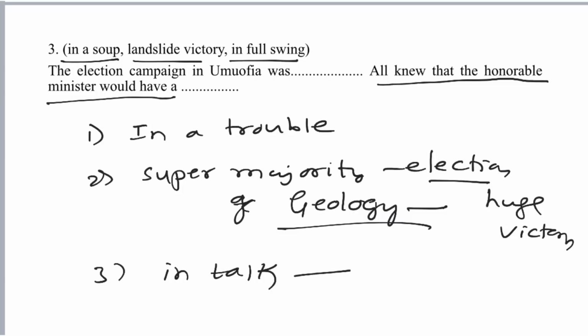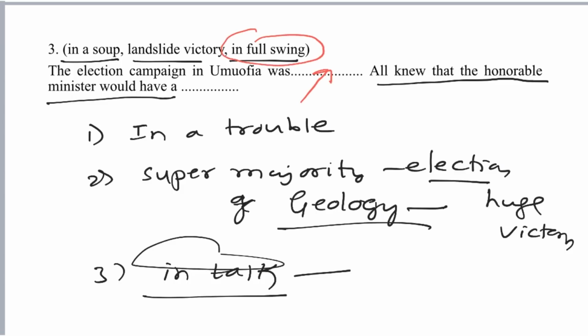Very simple it is. When there is an election, normally what happens? People will be always talking about it. They will be always talking about the election, who will win, who will not win, who will get majority. So, that will be in talk, isn't it? So, when the election campaign in Umofia was in full swing. Here it comes, in full swing. We have to write in full swing. The election campaign in Umofia was in full swing.